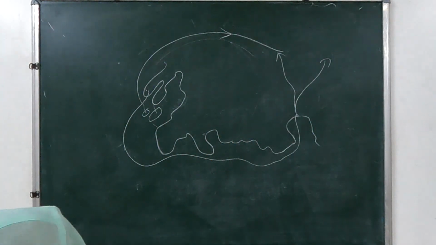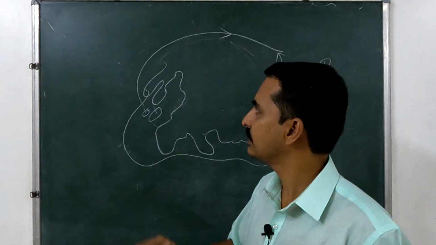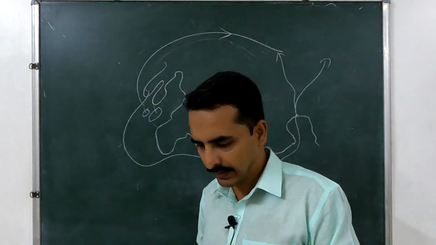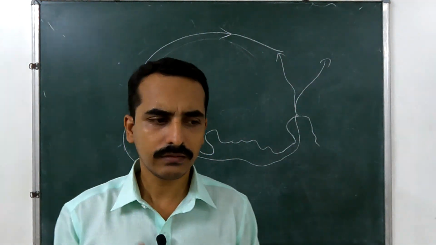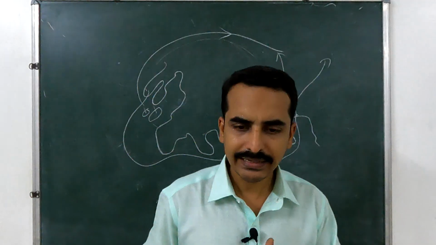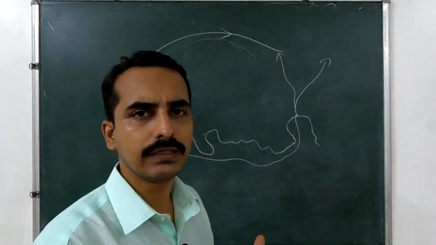So that's why through icebreakers they break the ice in the Arctic region and they are trying to make the sea route. Okay, so the Northern Sea Route will be more important in future, and the Indian government is also trying to become a member in the Arctic sea routes.